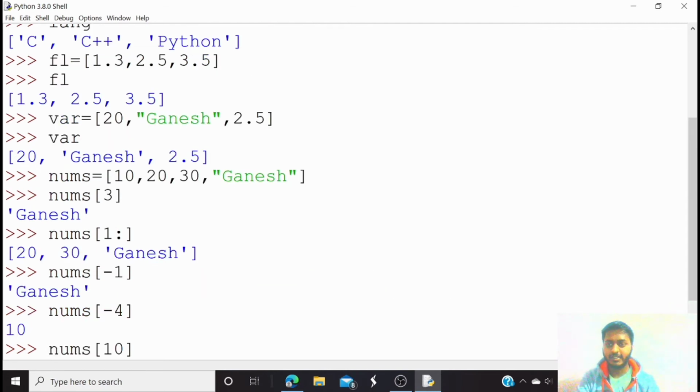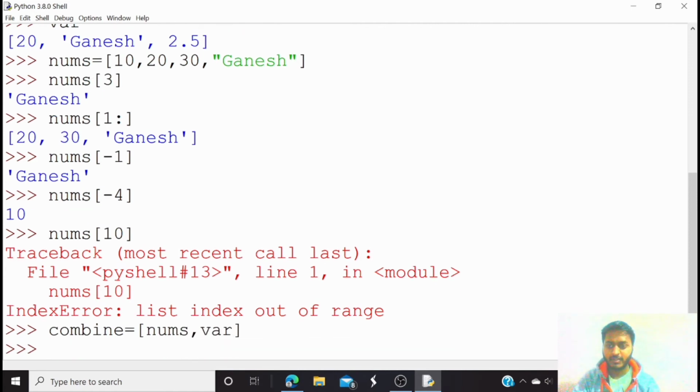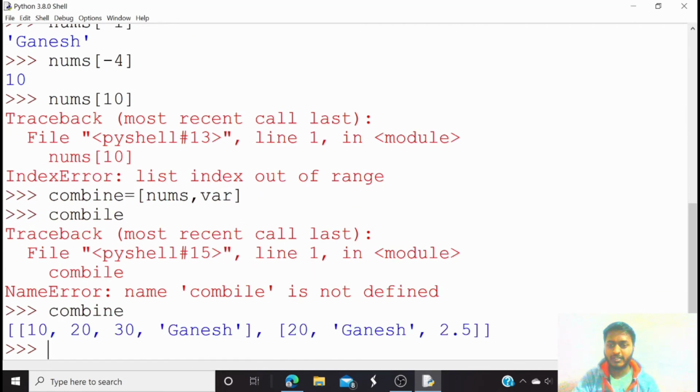So here you can see that I have nums and where. Can I store both lists in a single list? Let's try. I am calling a variable combine, and inside that I am storing nums and where. So let's see what it has stored. Here you can see that it has stored two lists in a single list. So it is called a two-dimensional array.